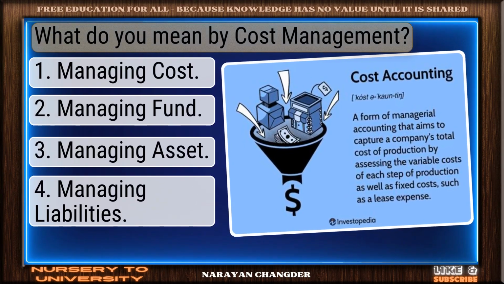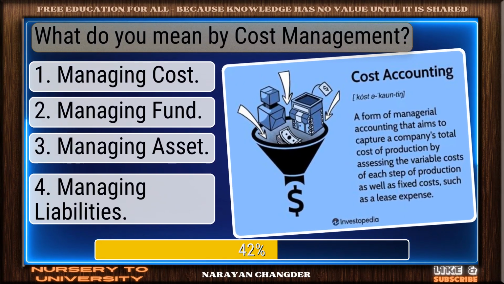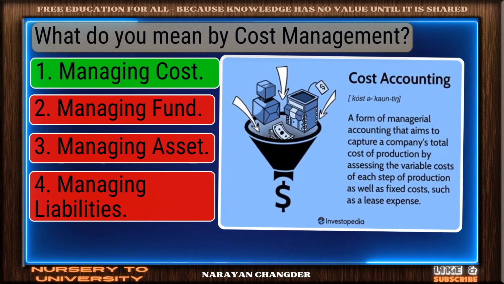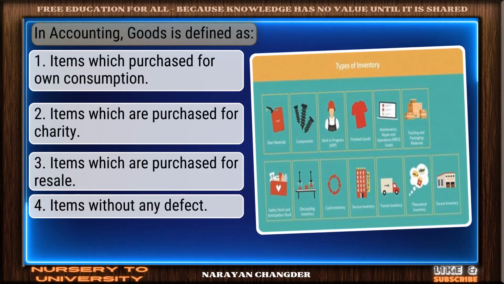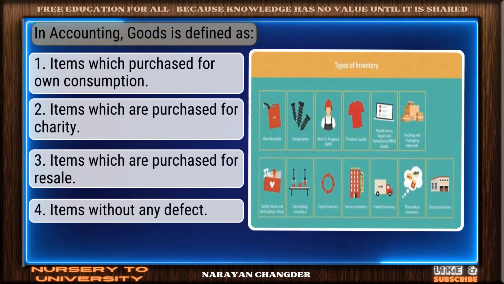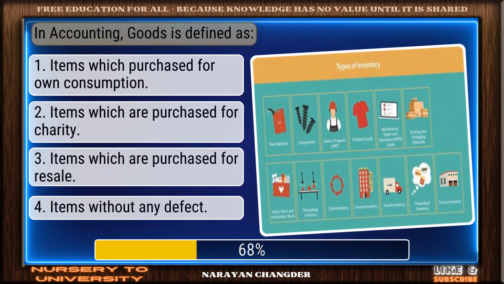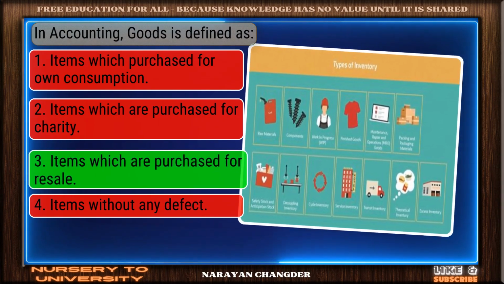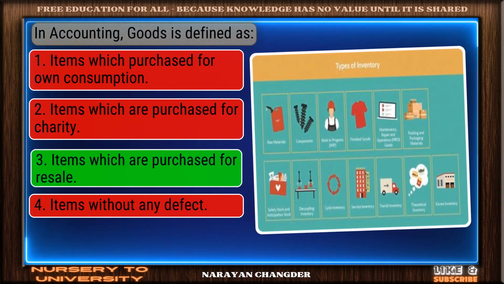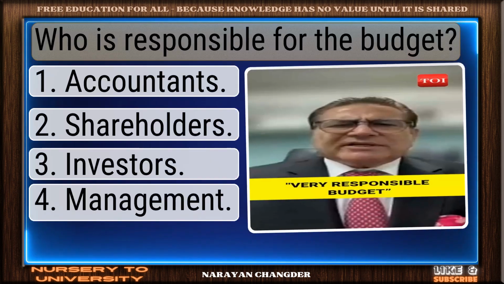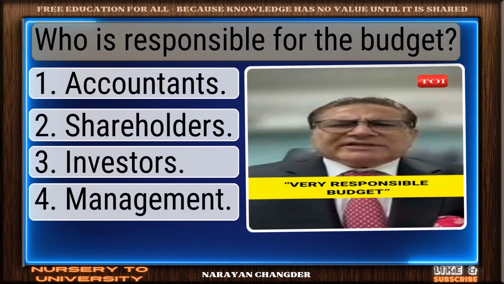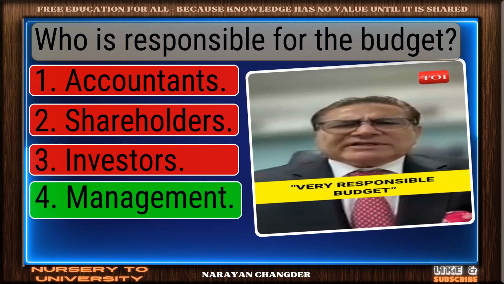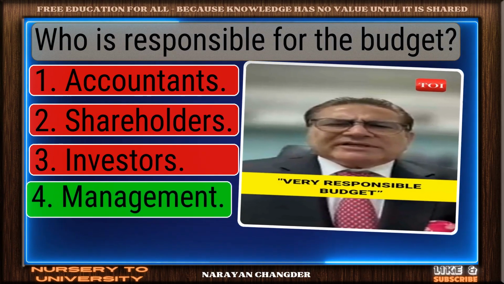What do you mean by cost management? You're right. Managing cost is the correct answer. In accounting, goods is defined as... great thinking. Items which are purchased for resale is the right choice. Who is responsible for the budget? On track. Management is the correct answer.